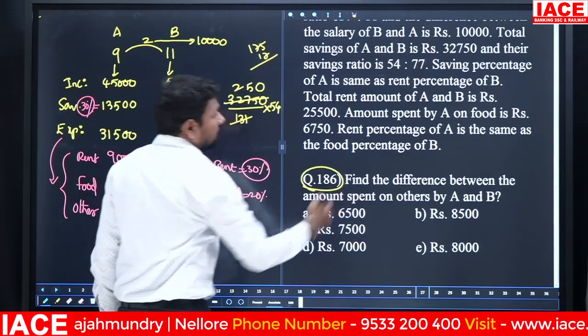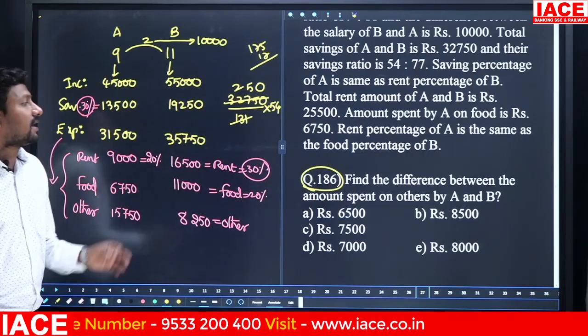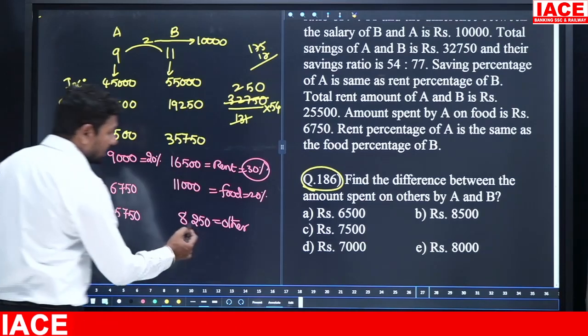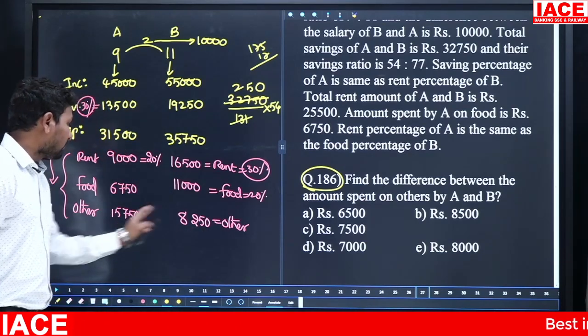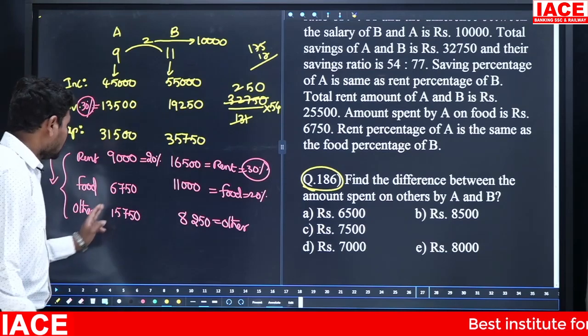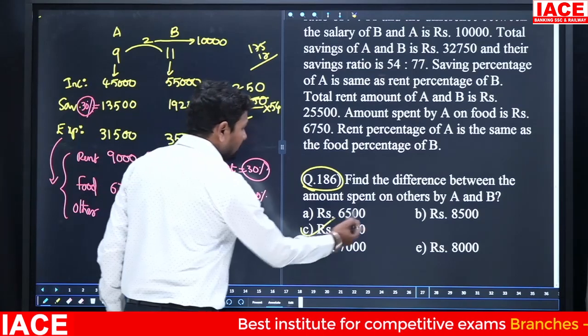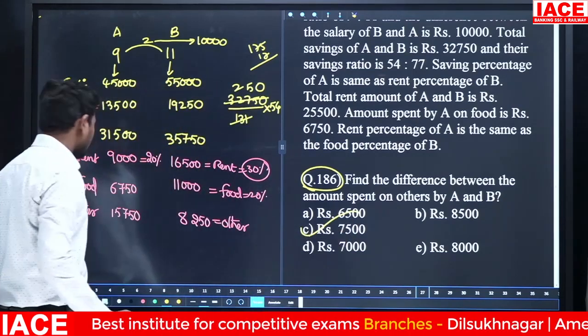Here the question: find the difference between A and B amount spent on others. Others. Here 15,750. Here 8,250. Here 750 to 250 difference is 500. 15,000 to 8,000 difference is 7,000. 7,500 means option C.